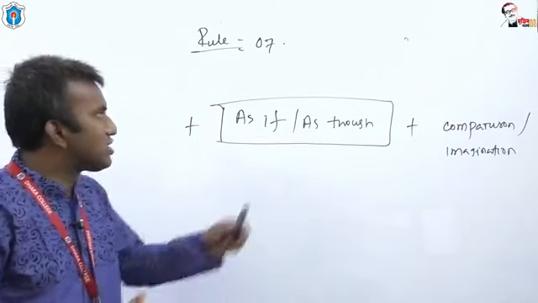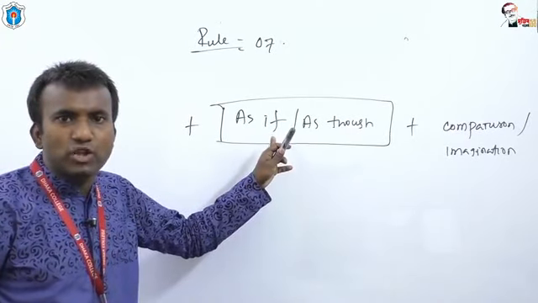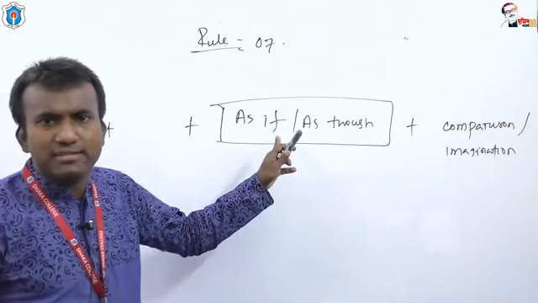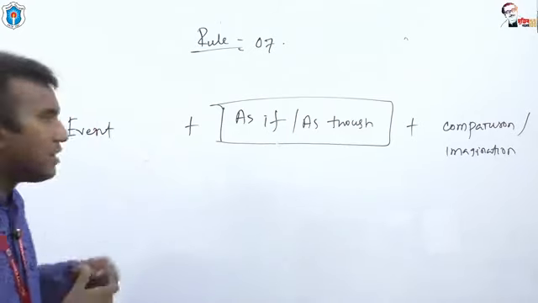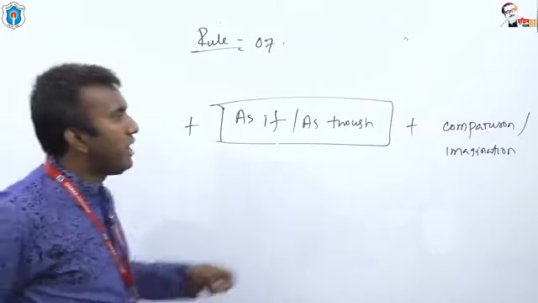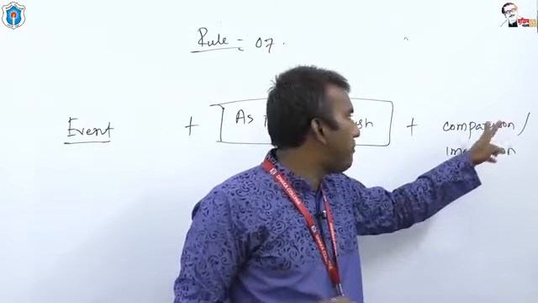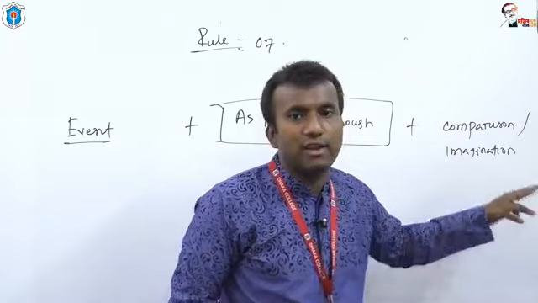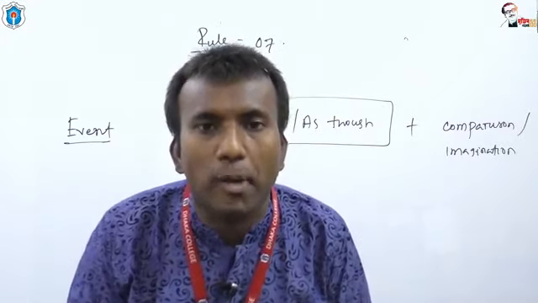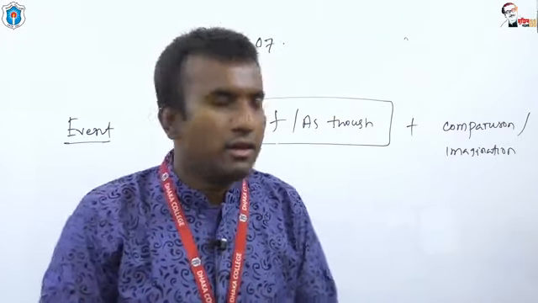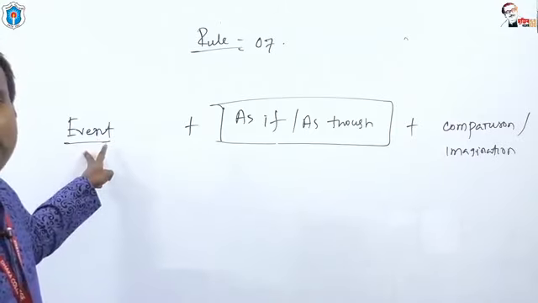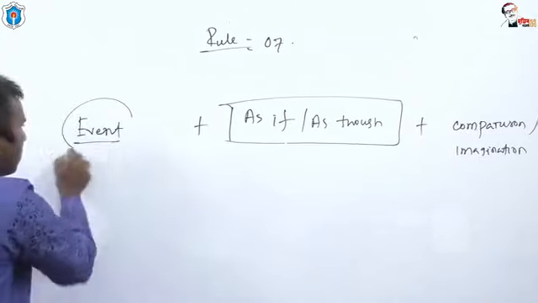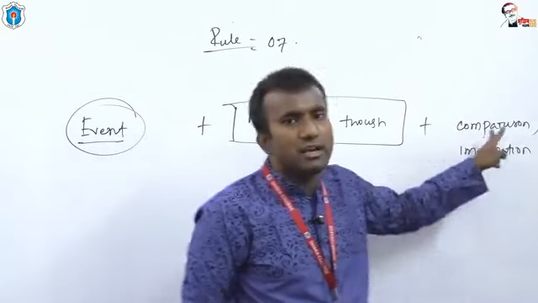So as if or as though is used in the middle of a sentence. Before as if or as though, there should be an event. Depending on the event, we have to have comparison or imagination. We have to imagine or compare because of this event. So, event, then comparison or imagination.